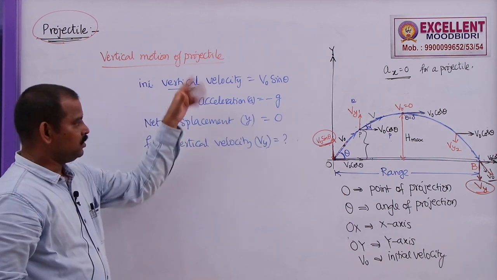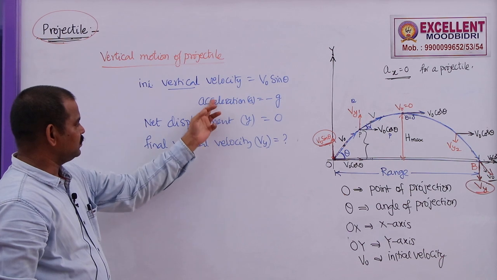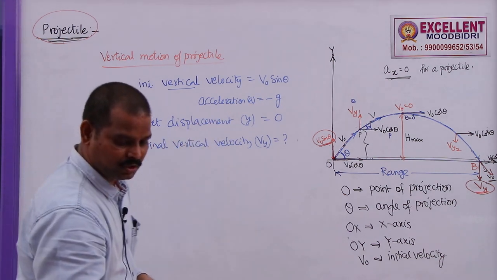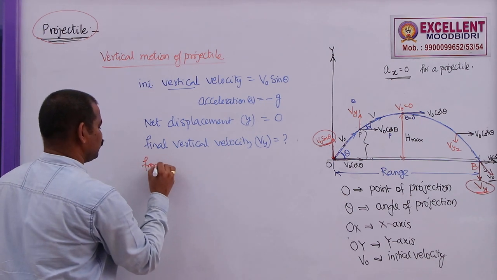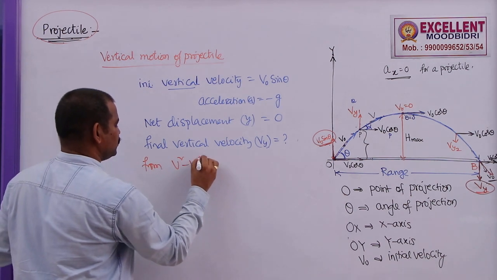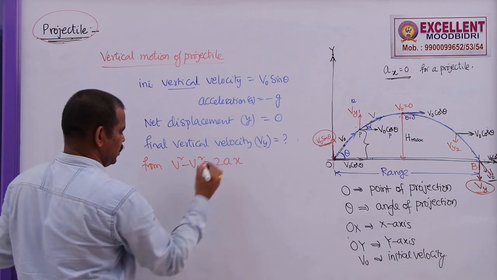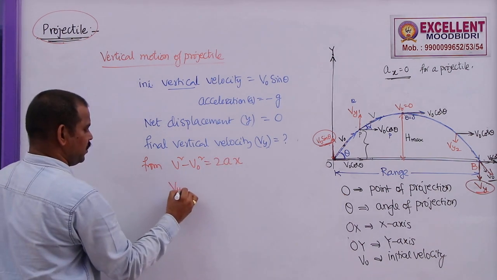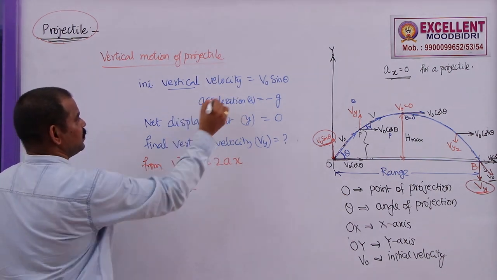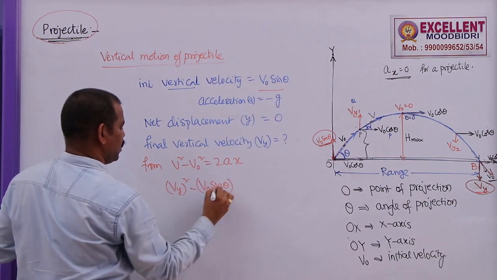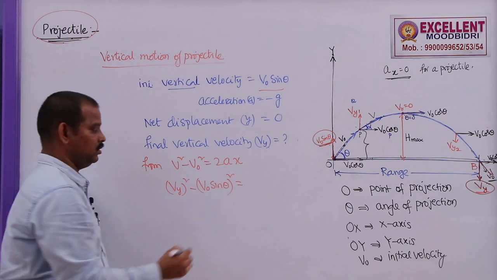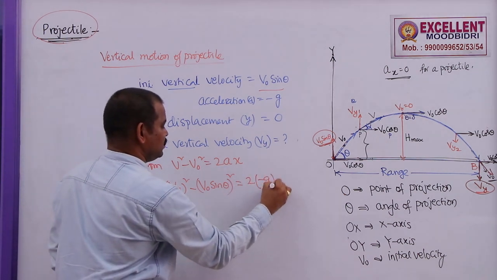Now, in this case, we know the velocities, acceleration, and displacement. So we can use the equation v square minus v naught square is equal to 2ax. The final velocity that we are finding, vy square, minus the initial velocity v naught sin theta whole square, is equal to 2 into minus g.